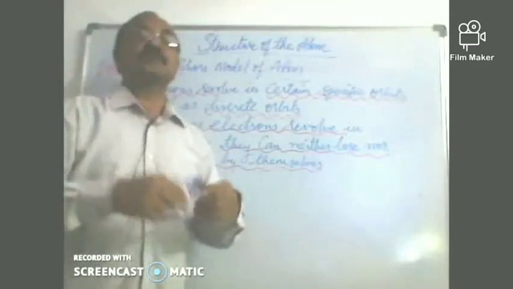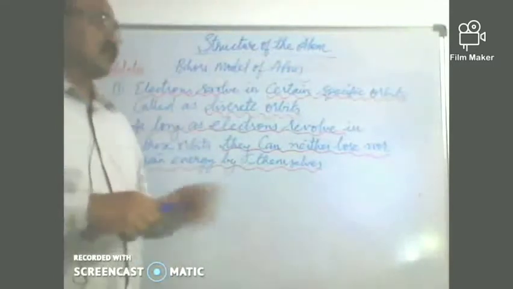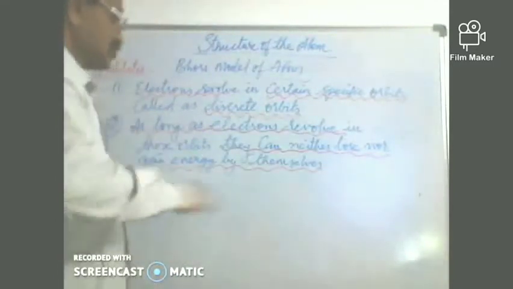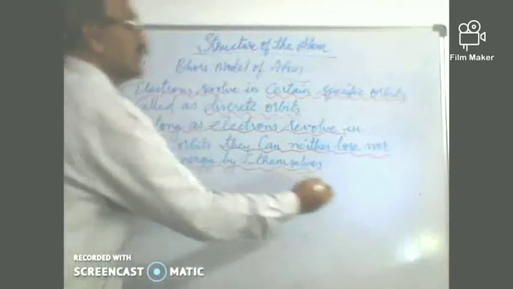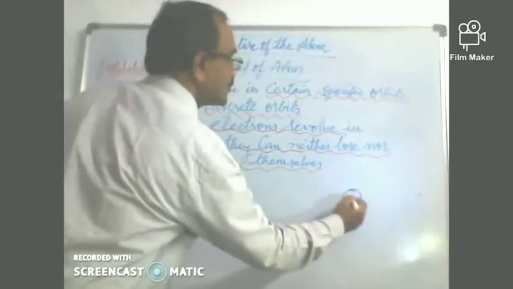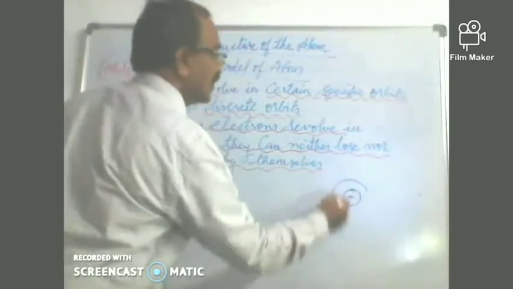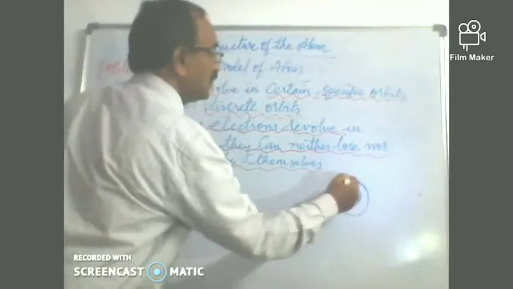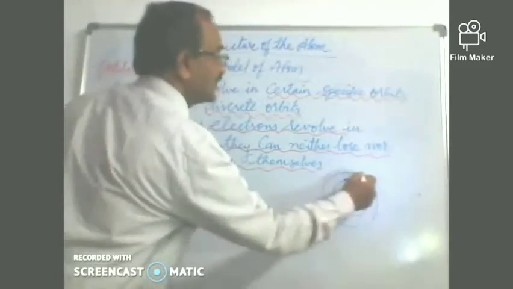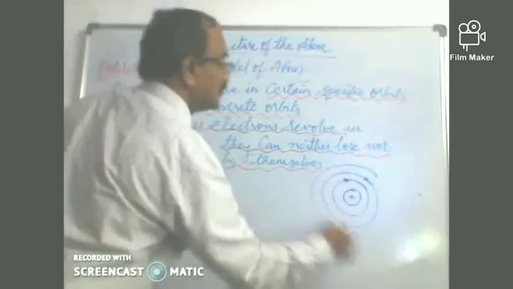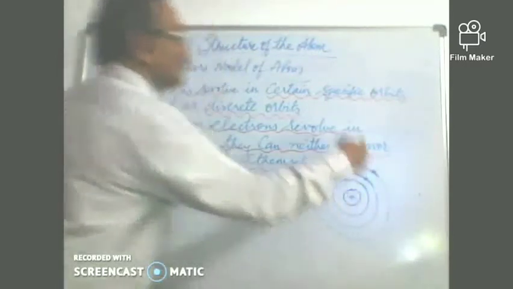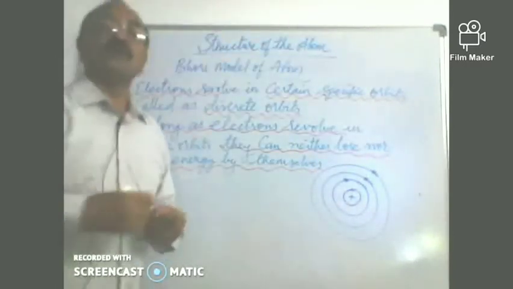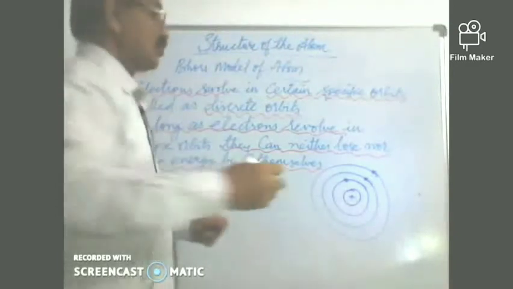Right, look at children. Now, what are lower energy orbits and what are the higher energy orbits? We will try to depict them in a diagram and understand. So, children, if there is a nucleus and there is one level and an electron is there, there is the second level and the third level. Like that, we have different levels of the atom or orbits of the atom.